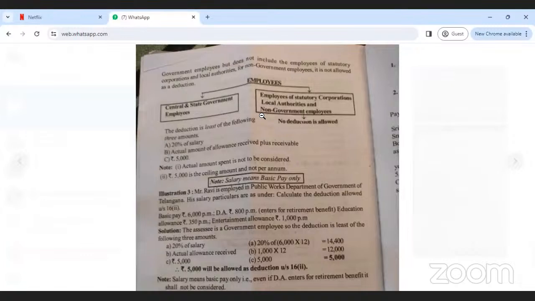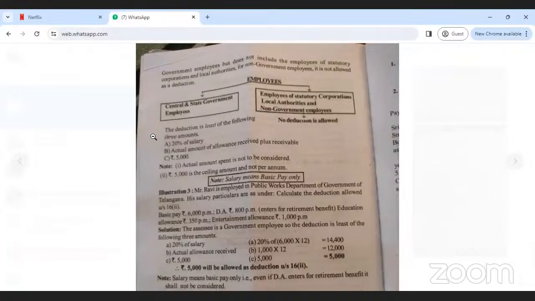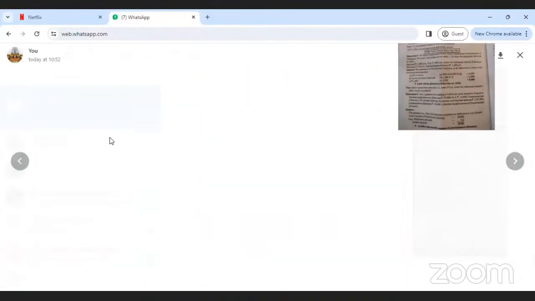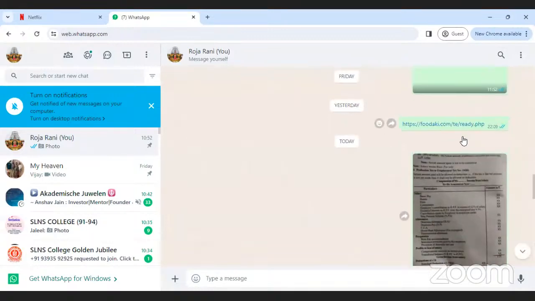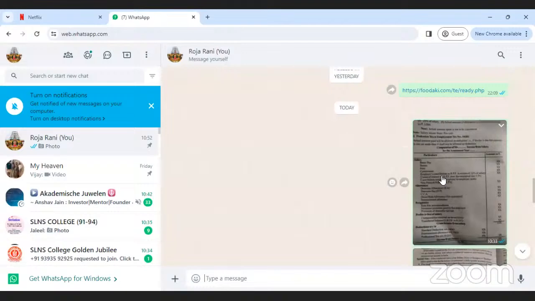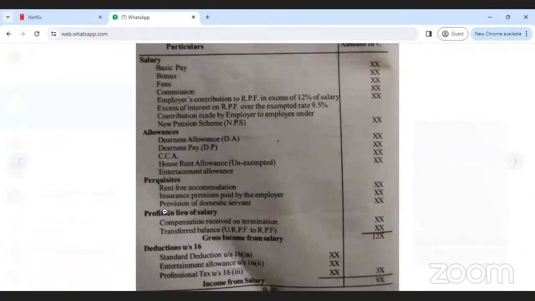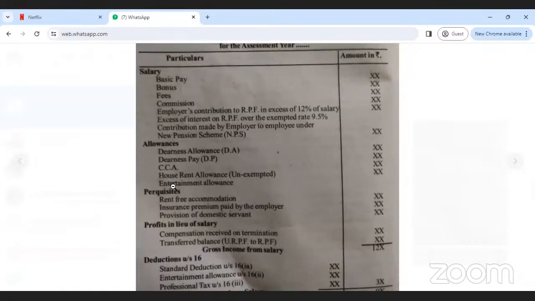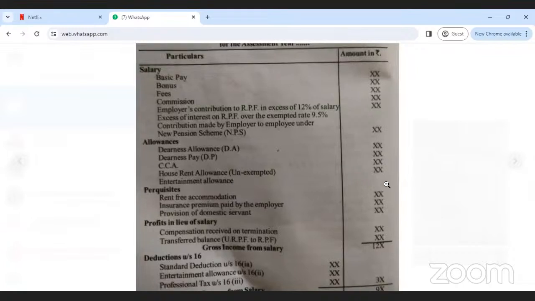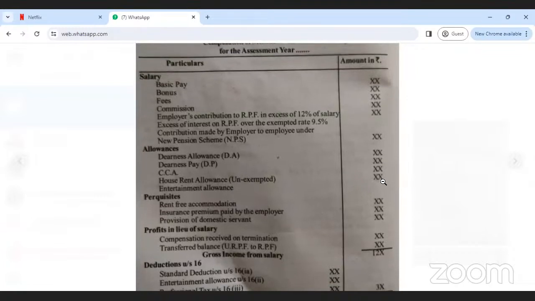So first, however much amount they have given as entertainment allowance, you have to write in the heads of allowances. See here, under the heads of allowance income, entertainment allowance is there. Whatever amount they gave, you just write in the allowances heading under entertainment allowance.